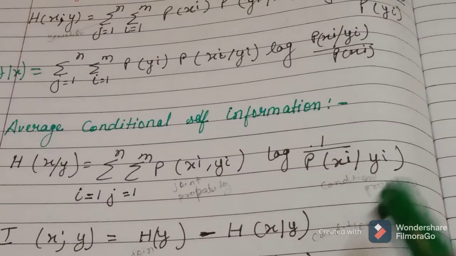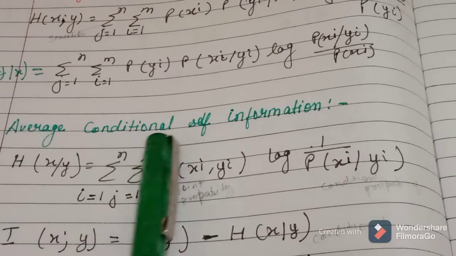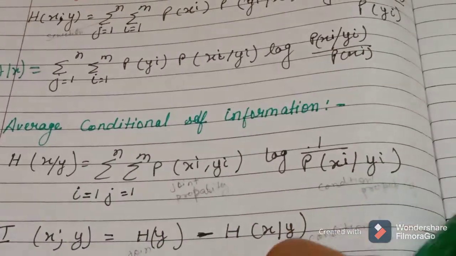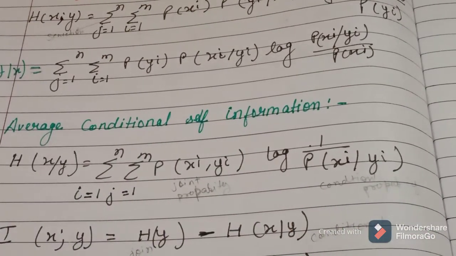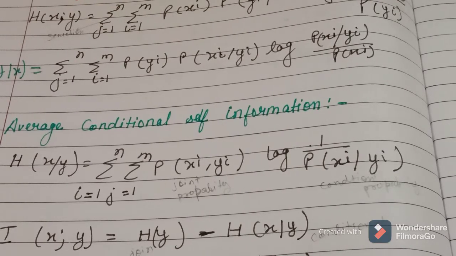Okay. After that, average conditional self-information. What is that? It is the combination of joint probability and conditional probability.